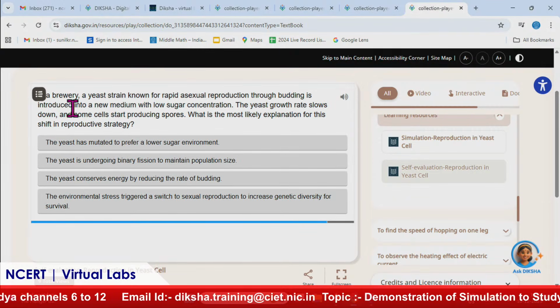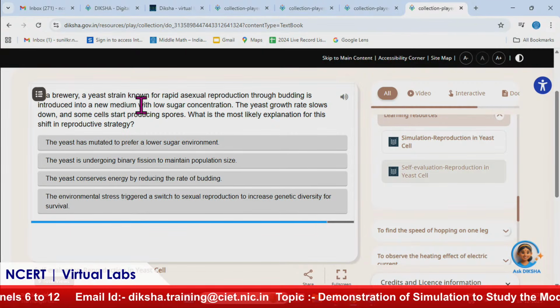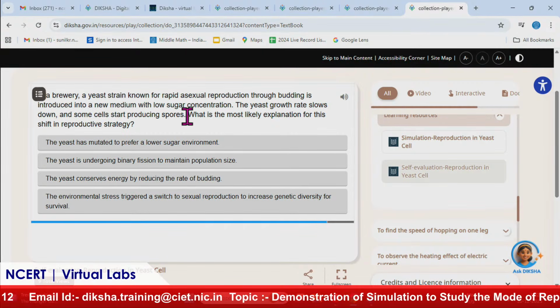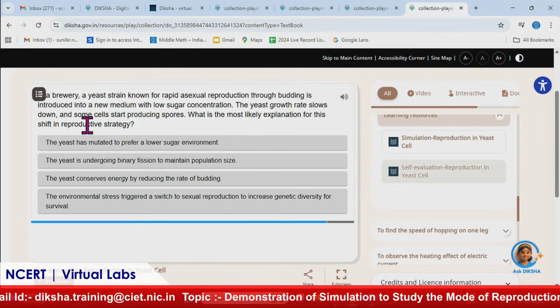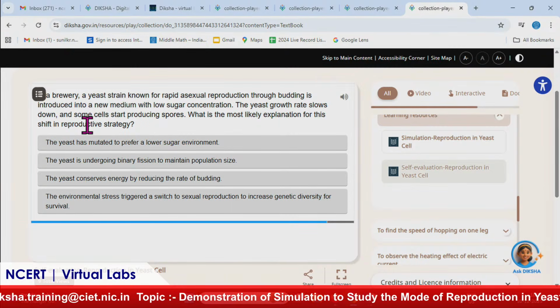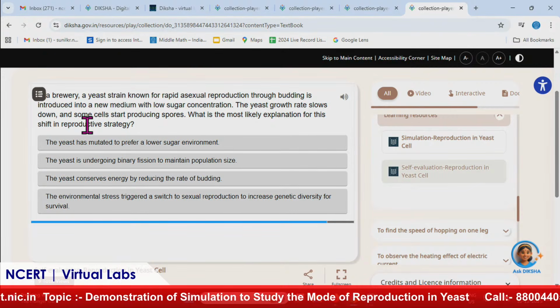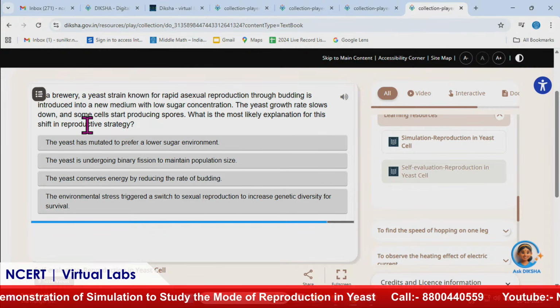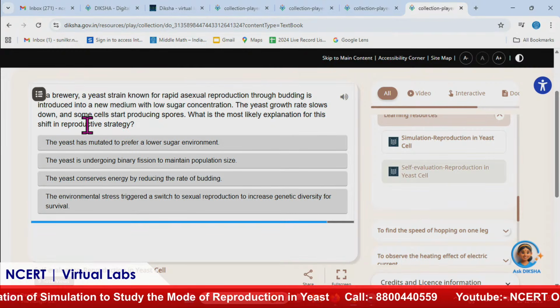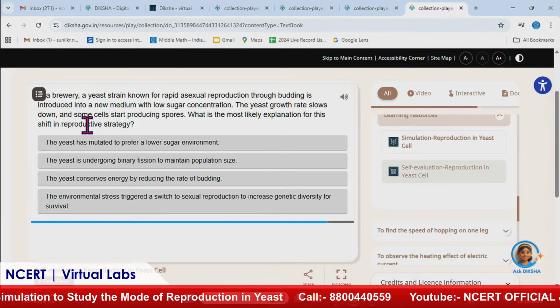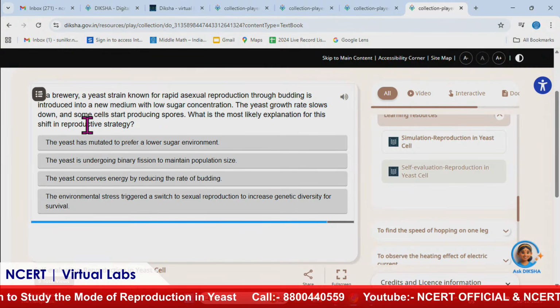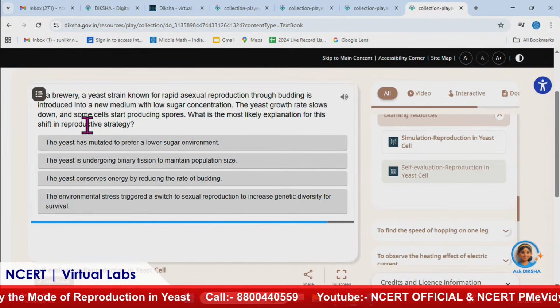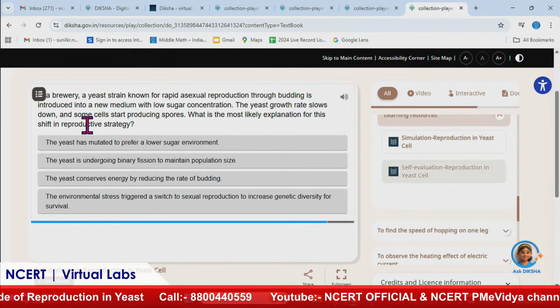Okay, there is a question. In a brewery, a yeast strain known for rapid asexual reproduction through budding is introduced into a new medium with low sugar concentration. So they are saying that the yeast strain which reproduces rapidly is given an environmental condition in which sugar concentration is low. And in the previous questions, we were talking about high sugar concentration. Yes, yeast requires high sugar concentration, but here we are giving low sugar concentration.